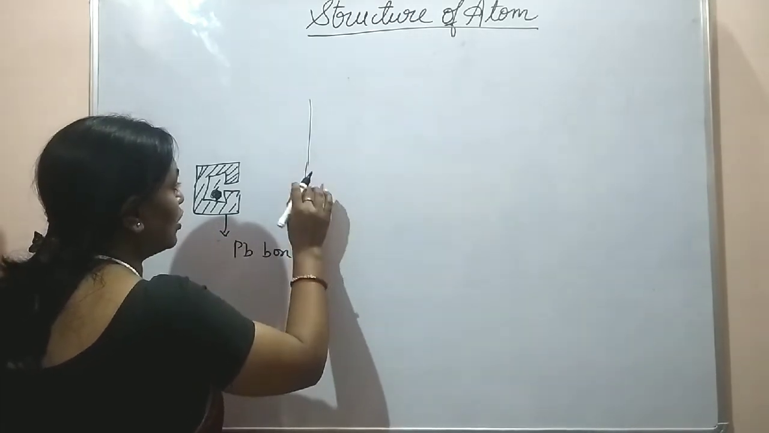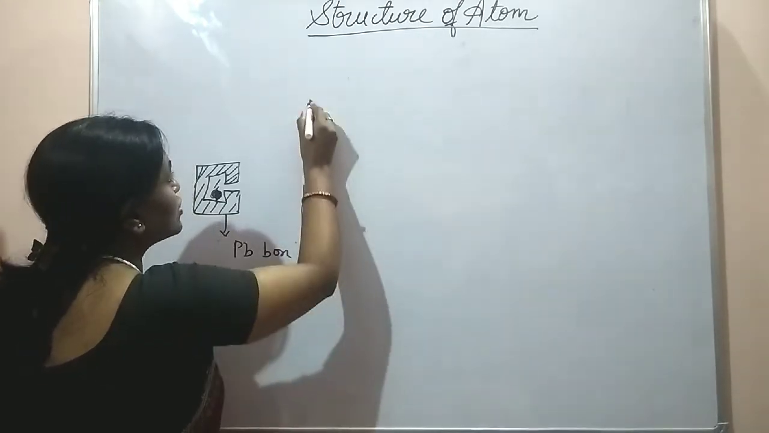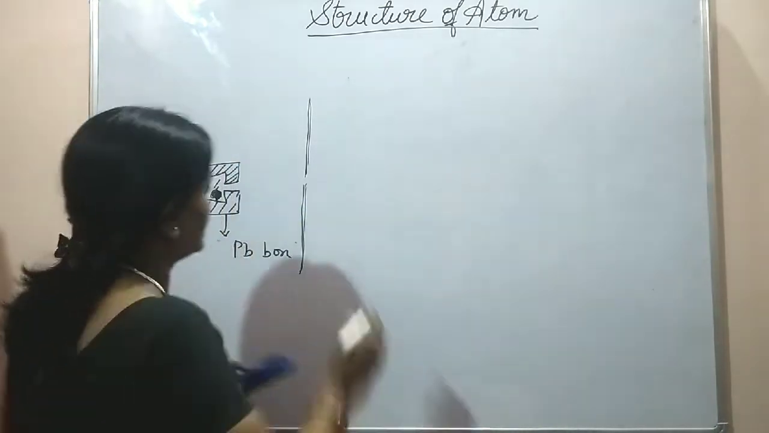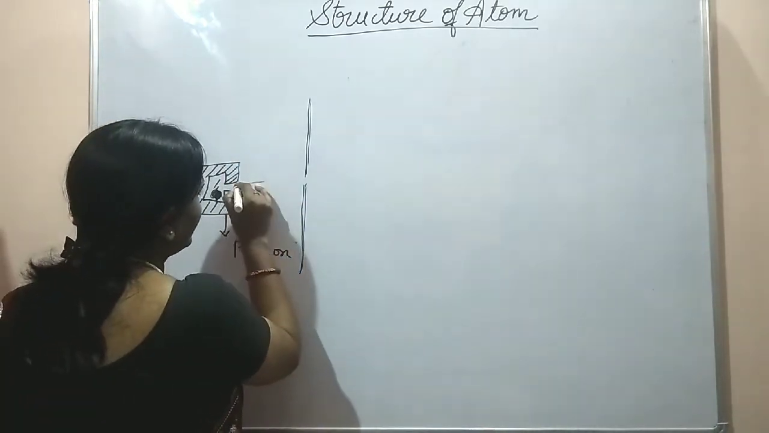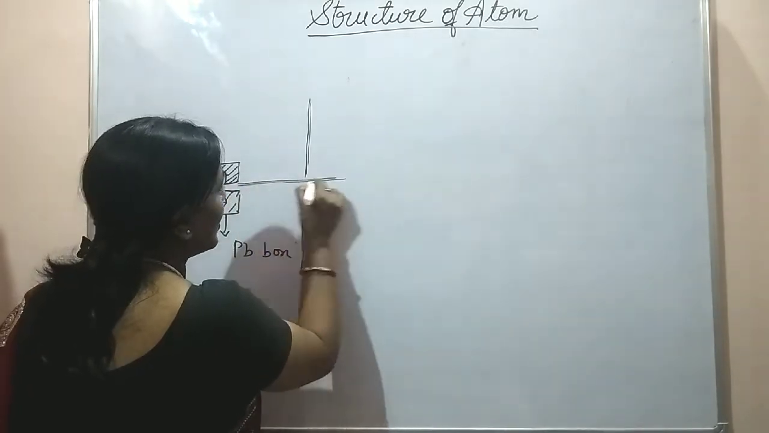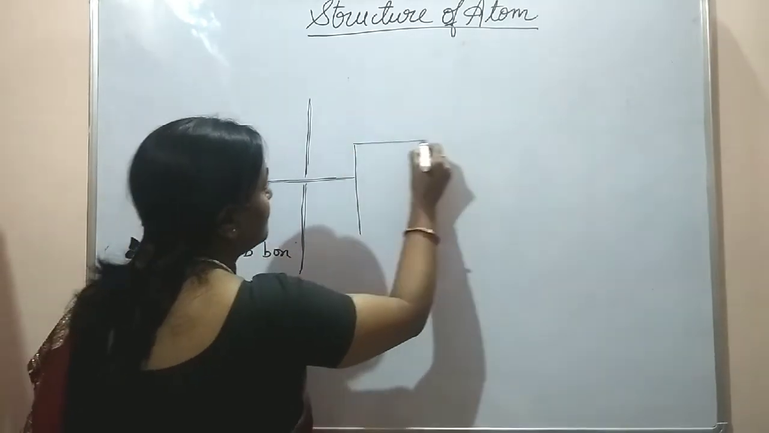Slit means it was a small hole in between. The purpose of this small hole was to form a thin beam of alpha particles. The alpha particles which were emitted from here could pass through this small hole and a beam of alpha particles was formed. Now there a thin gold foil was taken.